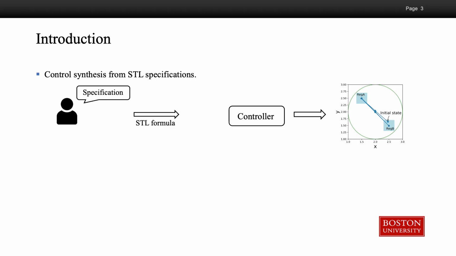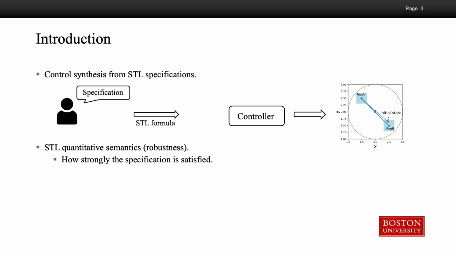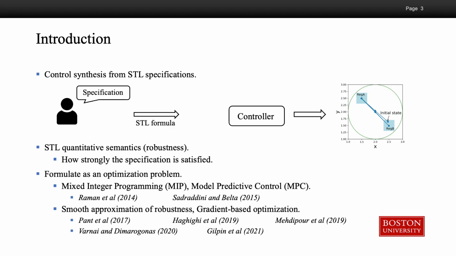Hence, we want to solve the problem of control synthesis from STL specifications. That is, given a specification in the form of an STL formula, we want to find a controller which can steer the system to satisfy this specification. Another property of STL is that it has quantitative semantics, also known as robustness, which measures how strongly the specification is satisfied. Taking advantage of the robustness, we can formulate the control synthesis problem as an optimization problem. That is, we maximize the robustness and minimize the cost function.